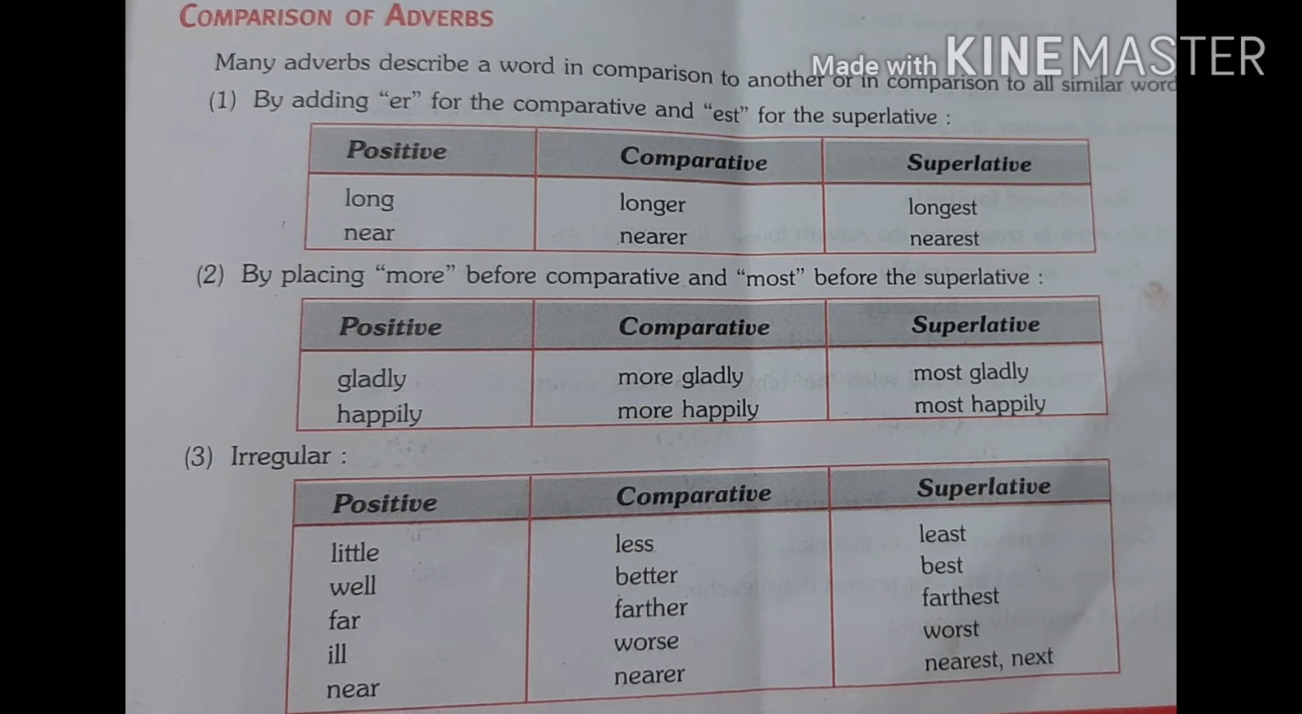For example: gladly, more gladly, most gladly; happily, more happily, most happily. Third are some irregular examples in which all three forms are different, like little, less, least; well, better, best; far, farther, farthest; ill, worse, worst; near, nearer, nearest, etc.